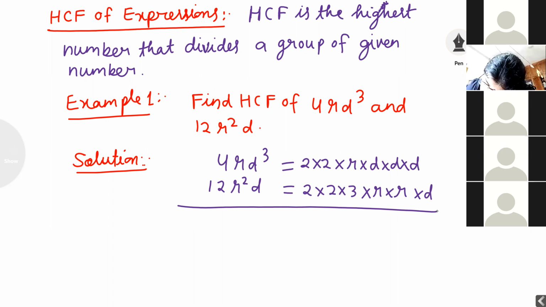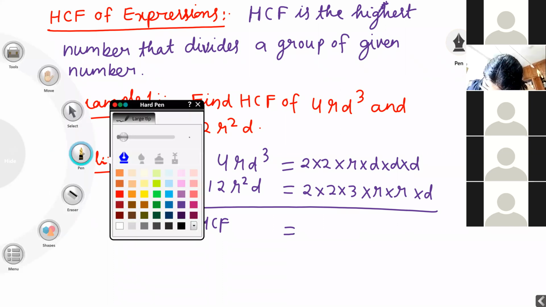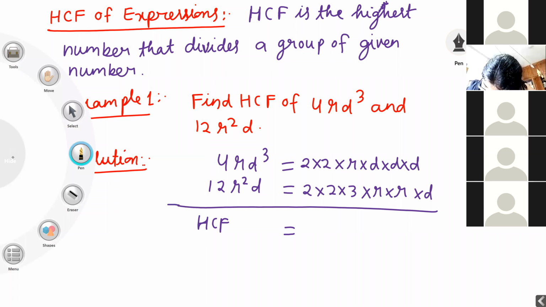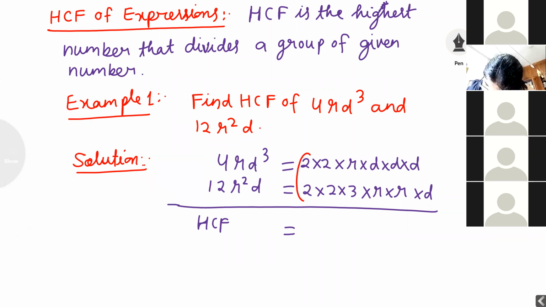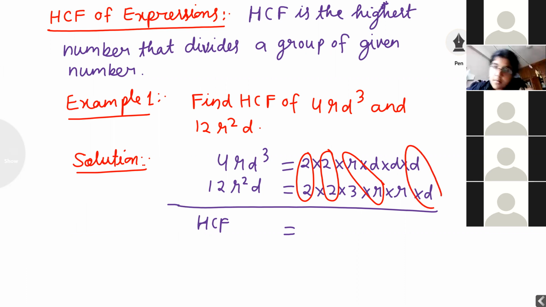Now I want to find out HCF. HCF is nothing but highest common factor. I want to check which term is common in both. First 2 is common. Second 2 is common. Next, this 1r is common, and 1d is common.